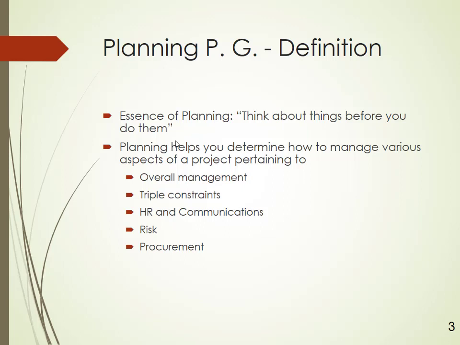And it can also involve procurement. We know what procurement is. If your project wants to take some materials or some technology from a third party vendor, it becomes a procurement process. So planning helps you to determine how to manage various aspects of the project. See, these are all various aspects of a project: managing the triple constraints, HR and communication, risk, procurement and overall management. So this is a simple definition of what planning is.